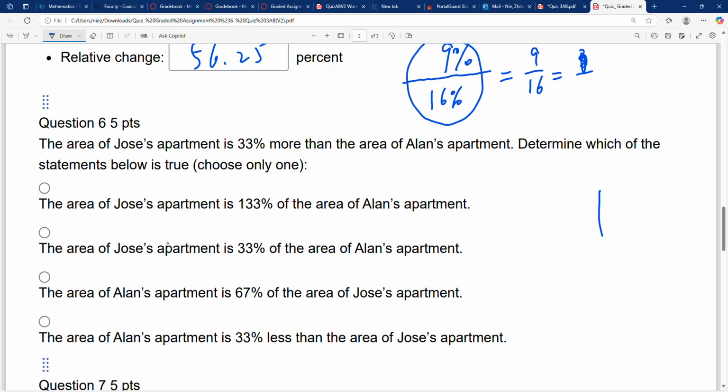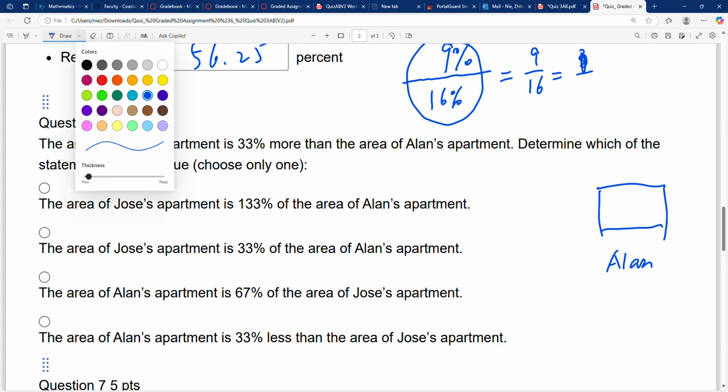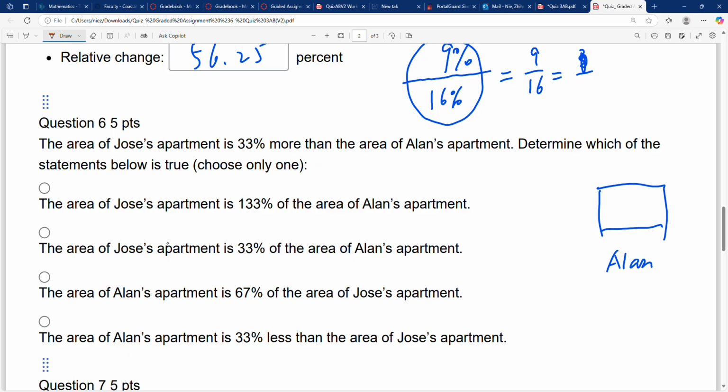Okay, so you can think about this. You can draw a graph. This is Alan's apartment, and let me use another color to represent Jules' apartment. Jules' apartment is 33% more.